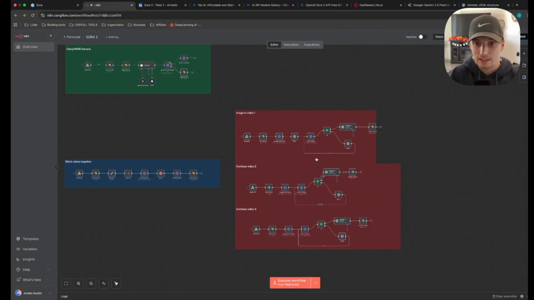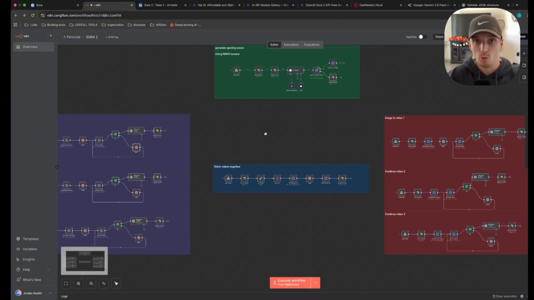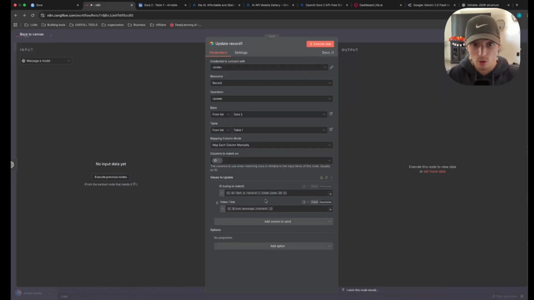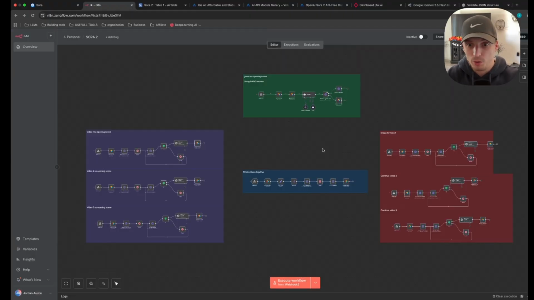Literally the exact same framework for every single one of these workflows. And then the last node is just adding the video link to our Airtable. That way we can download it and start to make videos with it. All right, without further ado, you guys know how to build all of this stuff already. I can show you the only differences between making multiple videos. But let's make our duck or our banana video with no opening scene, and then our banana video with an opening scene, and see which one we like.